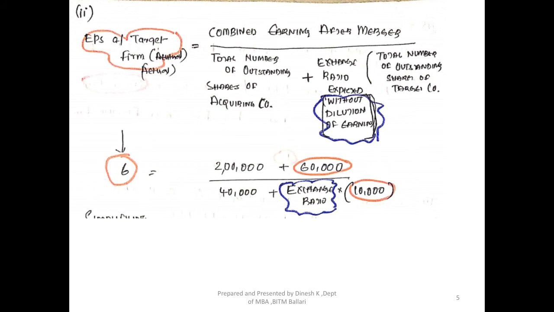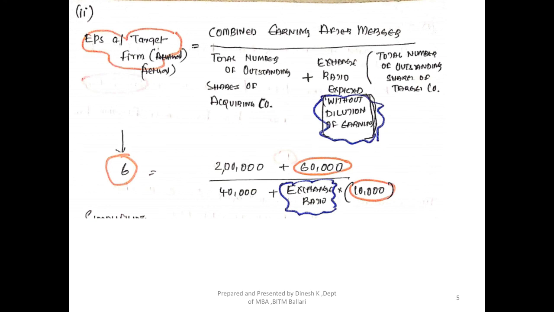So the EPS of the target firm that they would like to continue after the merger: before the merger it was 6, and after the merger also they would like to continue with 6. So 6, which is given in the question, equals the combined earnings before and after. It doesn't make any difference here. The earnings remain the same: 2 lakhs plus 60,000 of the target company, as the acquiring company has 2 lakhs. The total is 2 lakhs plus 60,000, divided by the total number of outstanding shares of the acquiring company before the merger, which was 40,000 in the given question, plus the exchange ratio.